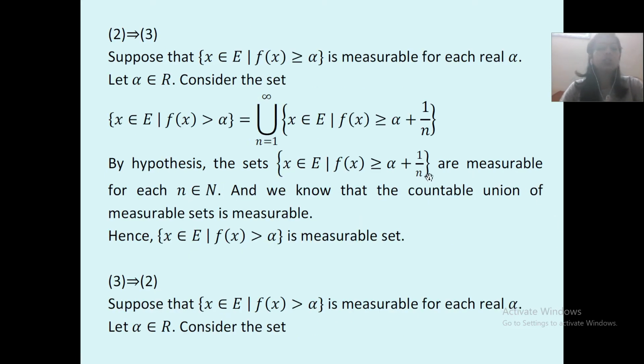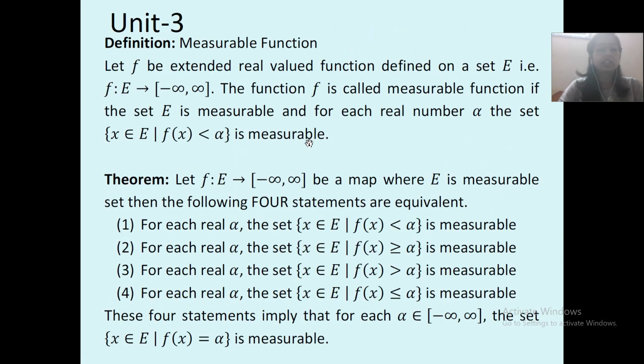Now, 2 implies 3. What is this 2 implies 3? Let me go back and explain again. Now we have proved 1 implies 2 and 2 implies 1. Then we proved 3 implies 4 and 4 implies 3. Then we'll prove these two. Hence, we can say that these 4 statements, 1, 2, 3 and 4, are equivalent to each other.